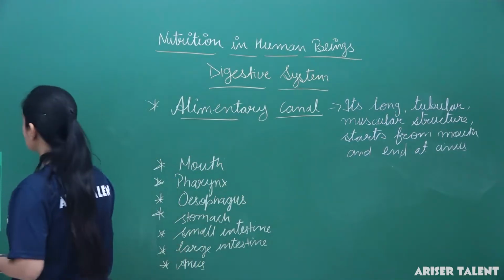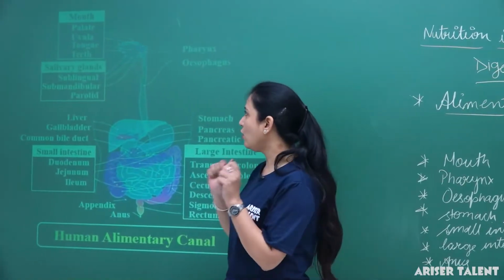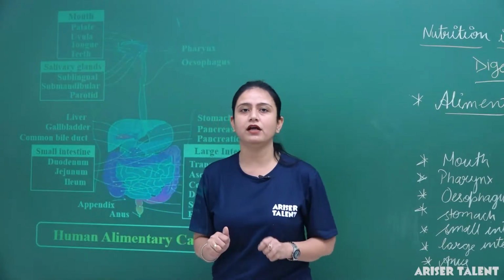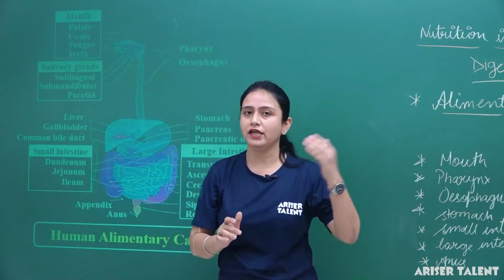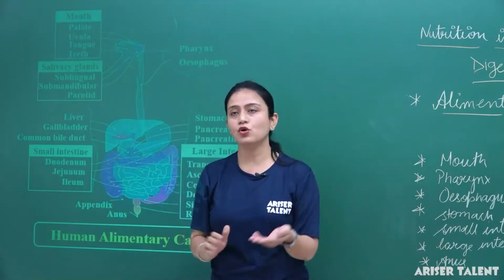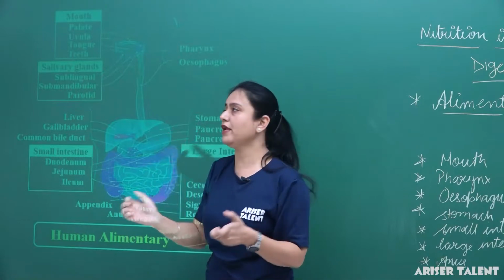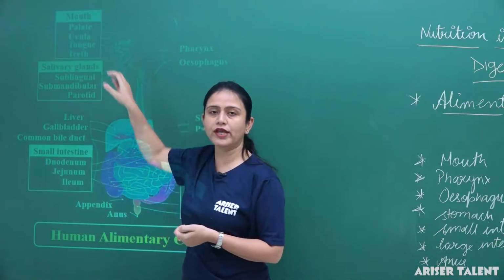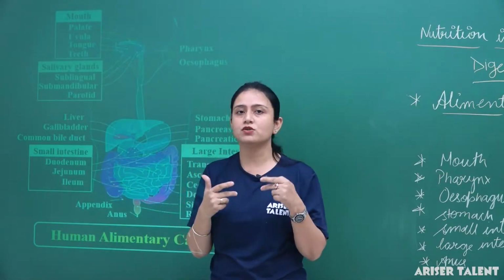Look at the diagram, students. Here, the first part or organ of the alimentary canal is the mouth. This is the part where an organism, here we are talking about the human being, intakes the food. Generally it is covered by two muscular lips.